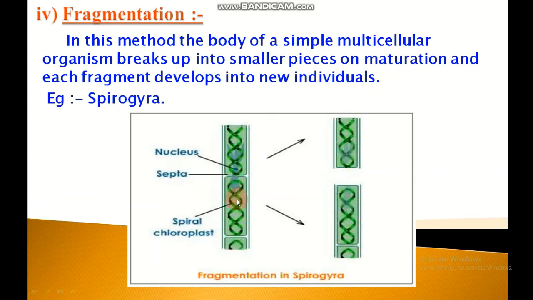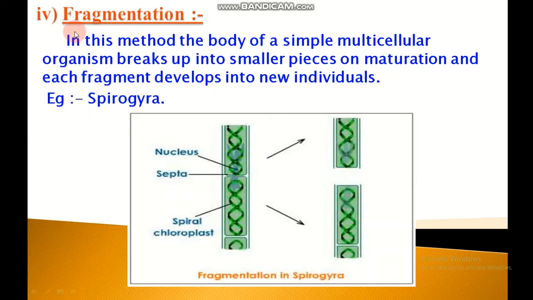Spirogyra is a green filamentous algae plant which is found in ponds. If a Spirogyra filament breaks into 2 or more fragments on maturation, each fragment then grows into a new Spirogyra. This breakup of filament of a mature Spirogyra on its own brings about asexual reproduction.